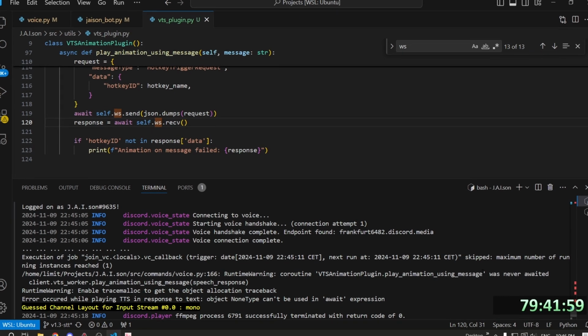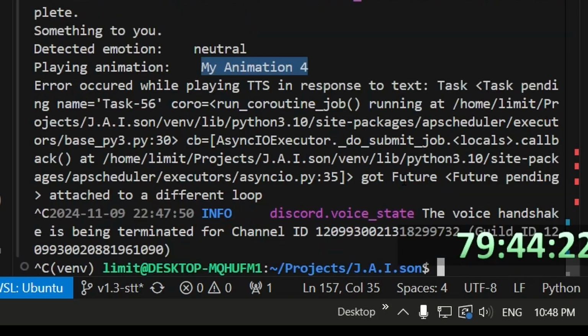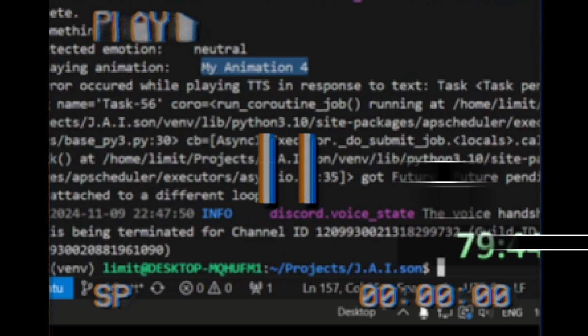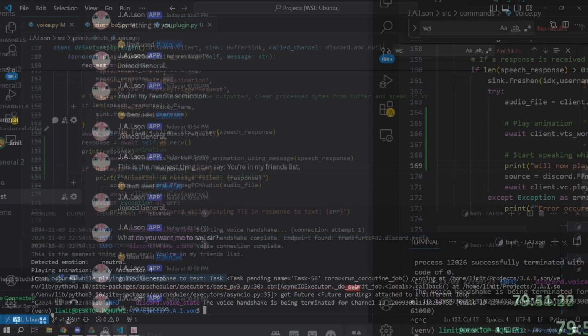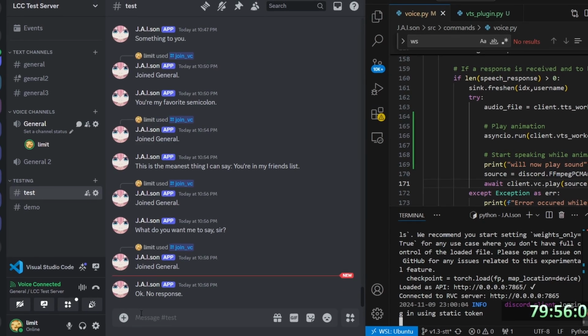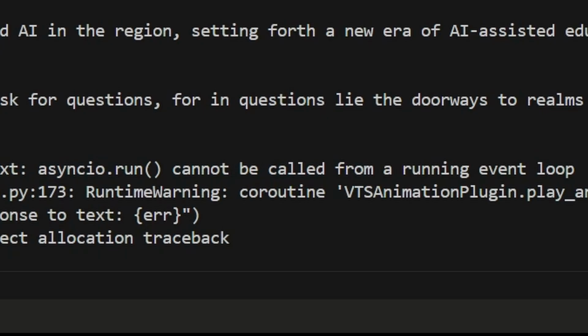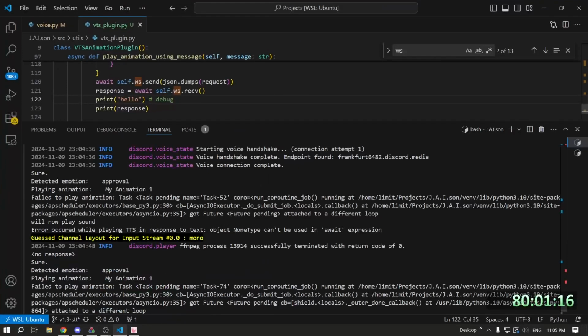Skipped maximum number of running instances. Got future attached to a different loop. Yeah, maybe I spoke too soon. What's the problem, erroring out? No longer complaining about it being on different loops or cannot be called from an event loop. What? I mean, I was pretty close to understanding what was going on, just no clue how to fix it.